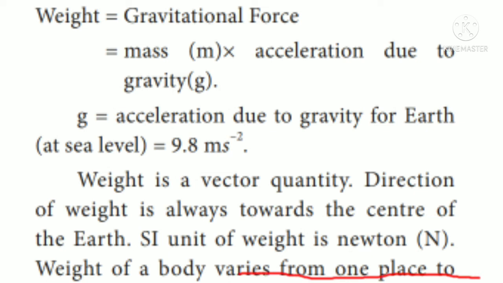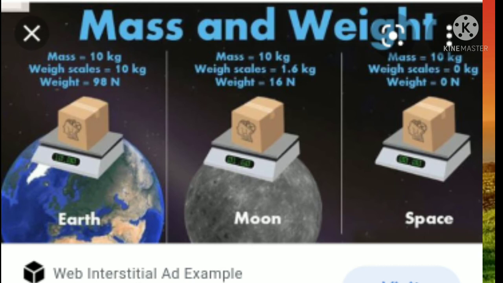Mass won't change from one place to another, but weight will change from one place to another. Now observe this picture and tell me how the weight differs from place to place. See, the mass of the object is 10 kilogram on the earth. Now the weight is how much? Yes, 10 into 9.8, so 98 Newton. The same mass on the moon is 16 Newton. Why is it so?